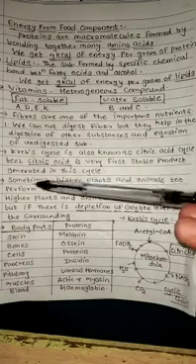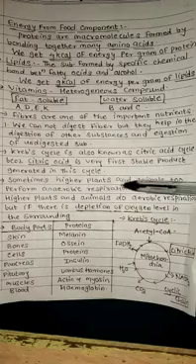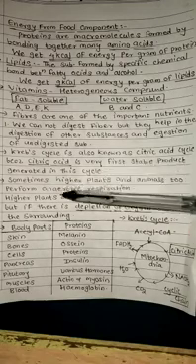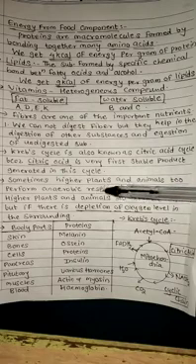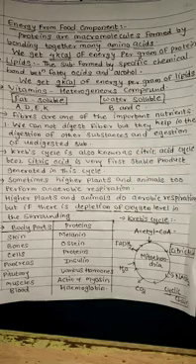Then the next reason is that sometimes higher plants and animals perform anaerobic respiration. There are two types of respiration. We saw last time, aerobic and anaerobic. Aerobic means with oxygen, anaerobic means without oxygen. Higher plants and animals actually do aerobic respiration, but in some conditions they do anaerobic respiration because there is a depletion of oxygen level in their surrounding.